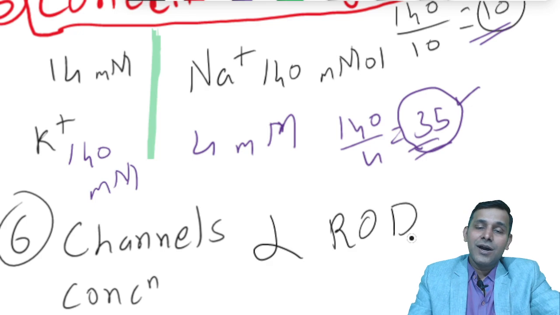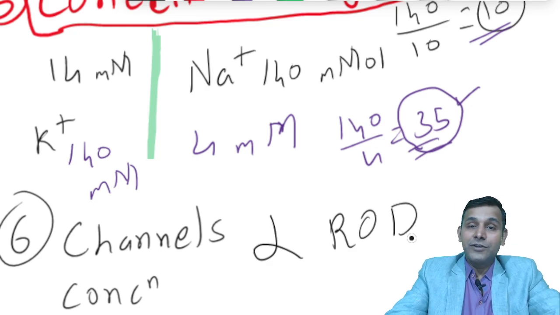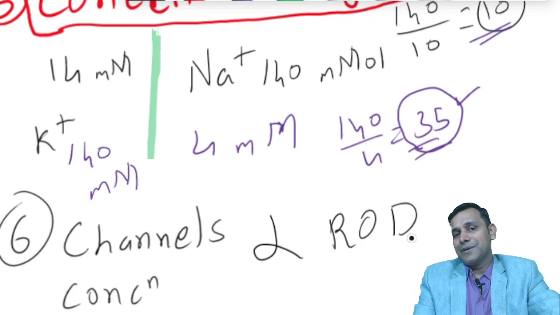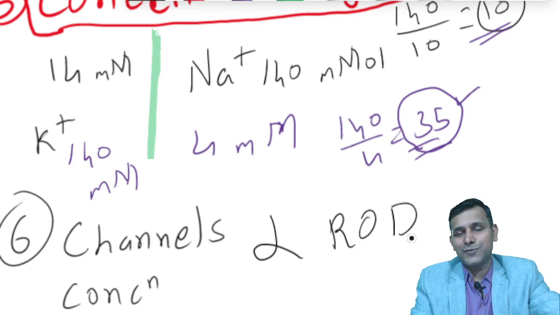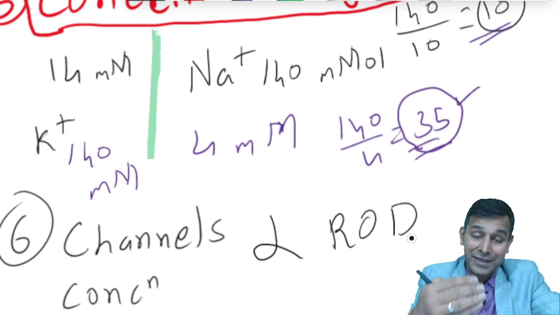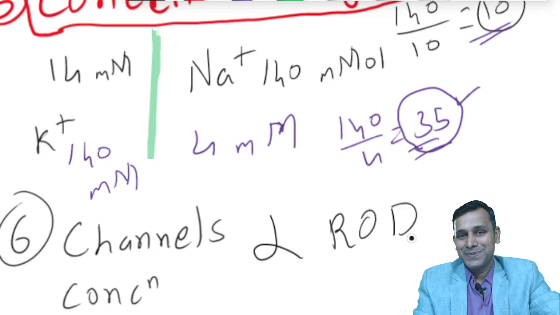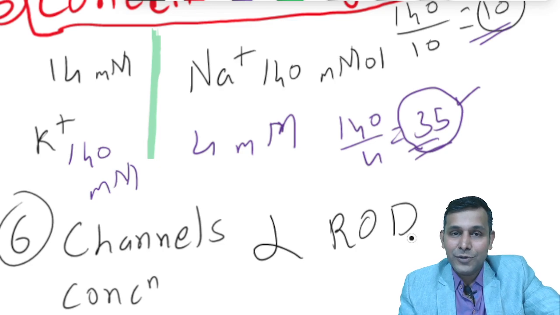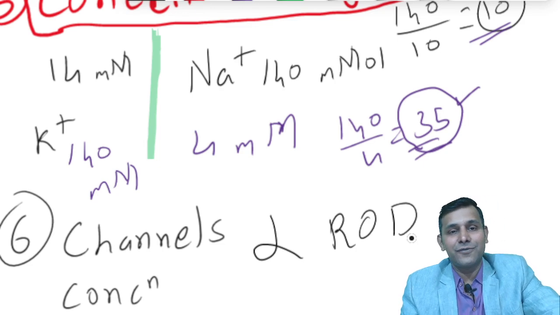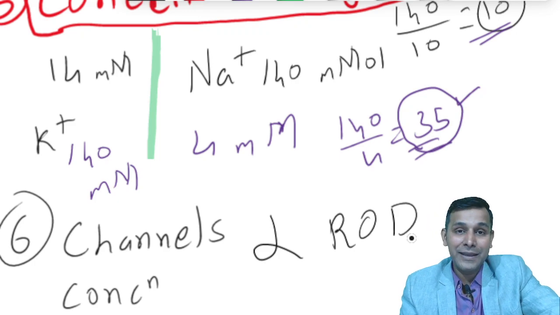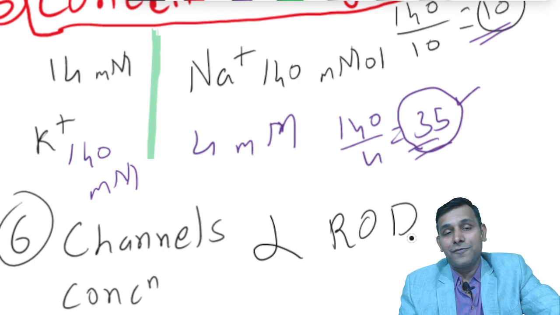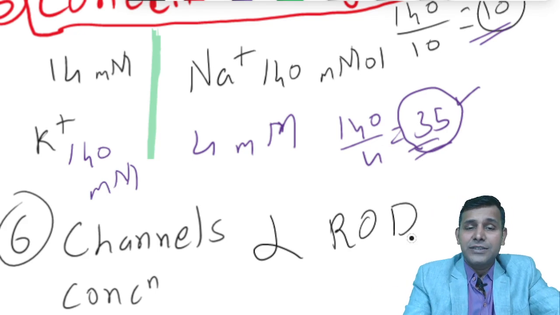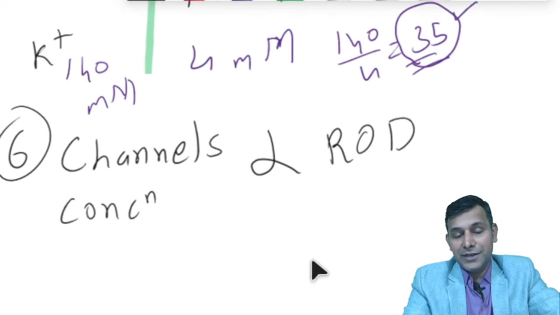There are certain hormones and neurotransmitters which actually show their effect by increasing the channels in the cell membrane. They increase the number of channels or transporters in the cell membrane and thereby they increase the rate of diffusion. I'll give you an example here. Insulin, do you know insulin? Insulin actually increases the number of glucose transporters and thereby it causes rapid or faster rate of glucose absorption. In this way, the channel number or channel concentration determines the rate of diffusion.